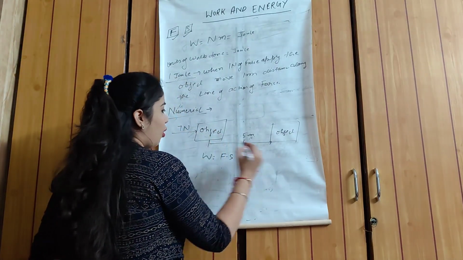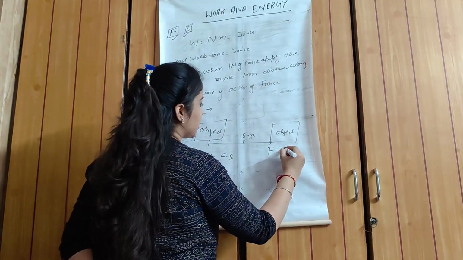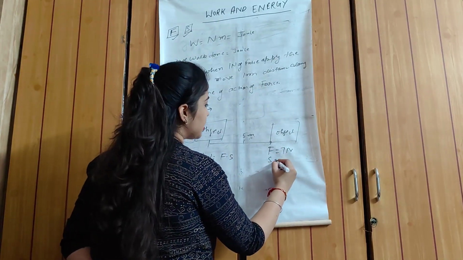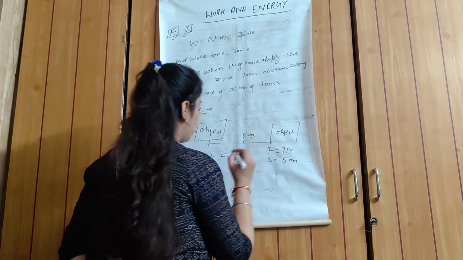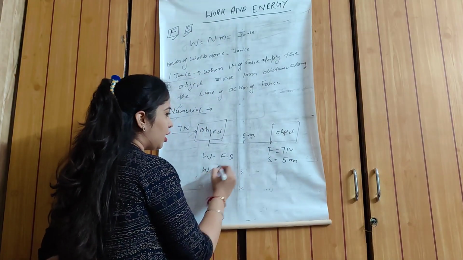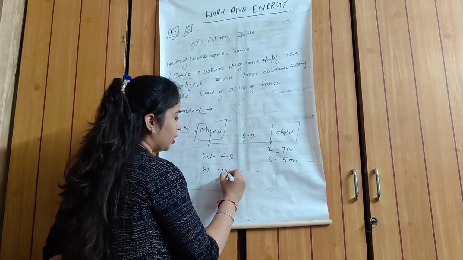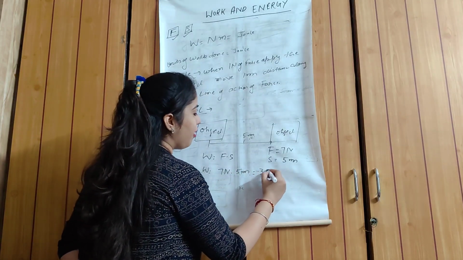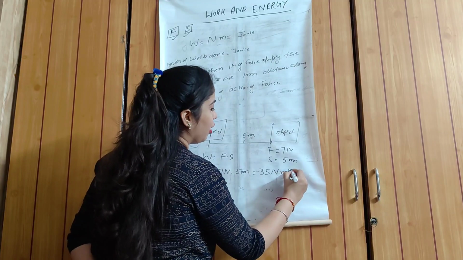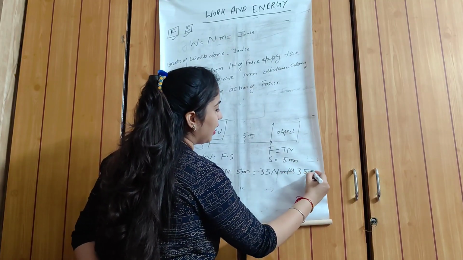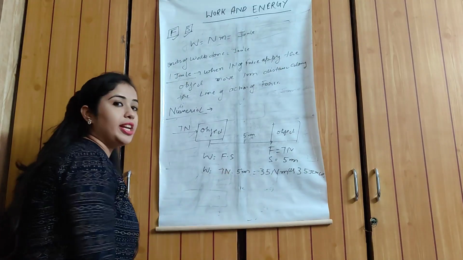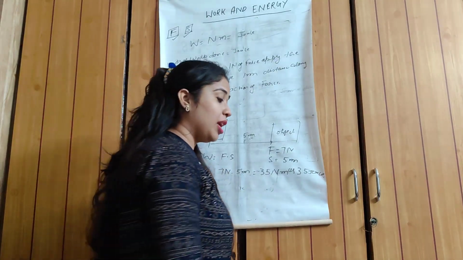Force is 7 Newton as given in the example, and the distance is 5 meter. So W is equal to 7 Newton into 5 meter, that is 35 Newton meter, or we can say 35 joule. So here we calculate the work done.